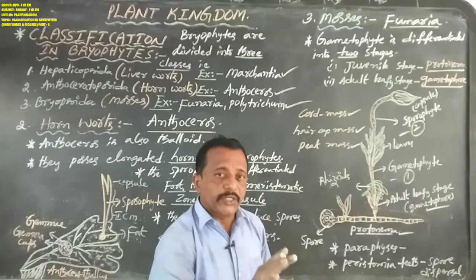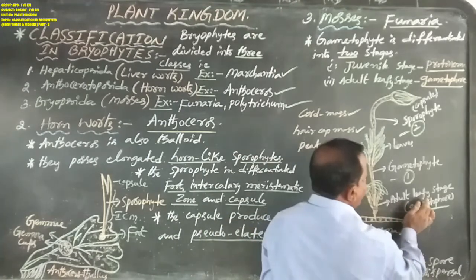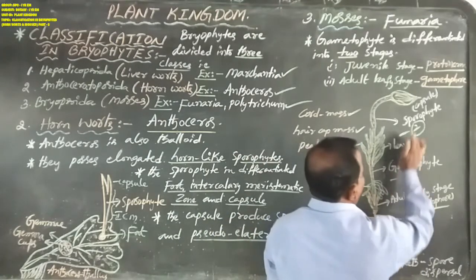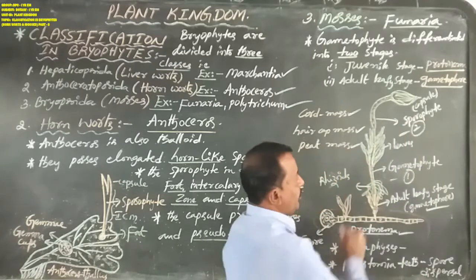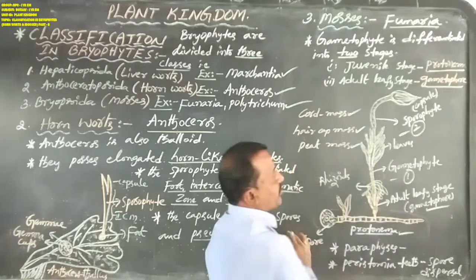Okay, now the gametophyte consists of two stages. One is the protonema, the second is the gametophore. This gametophore consists of two parts, one is the gametophyte, the second is the sporophyte. And the gametophyte consists of rhizoids, stem and leaves.